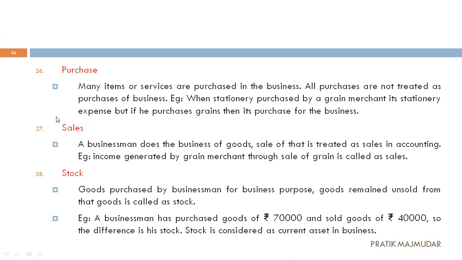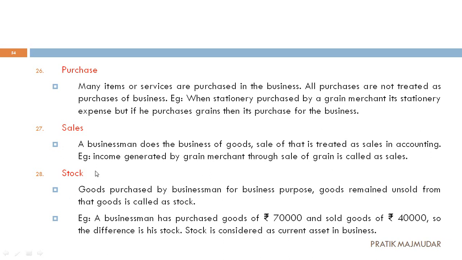Now next is sales. For the definition, a businessman does the business of goods. Sale is treated as sales in accounting. Whatever we are selling will be considered as sales. But again, income should be generated by the grain merchant, taking the example which we have already seen before. Income generated by the grain merchant through the sale of grains, not the sale of stationery. That means the same nature of business should be there. Then it is called your sales.